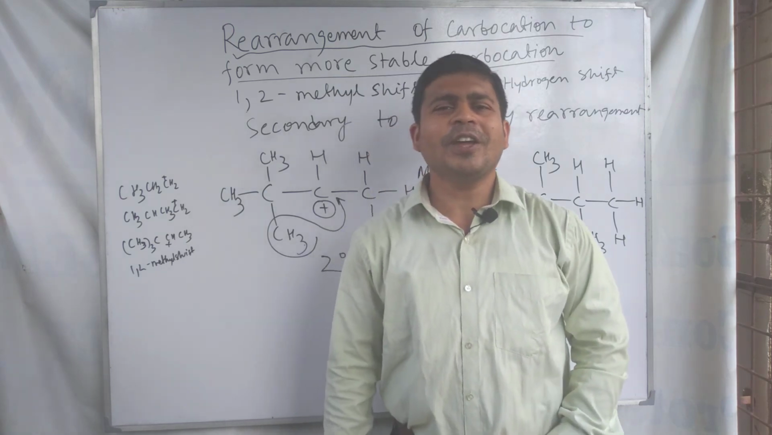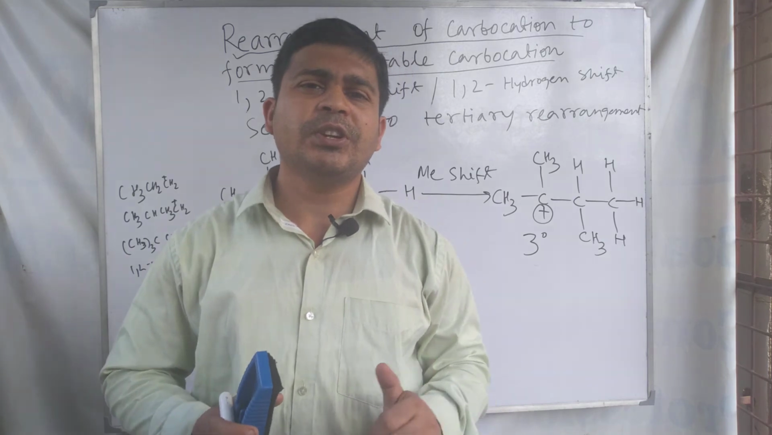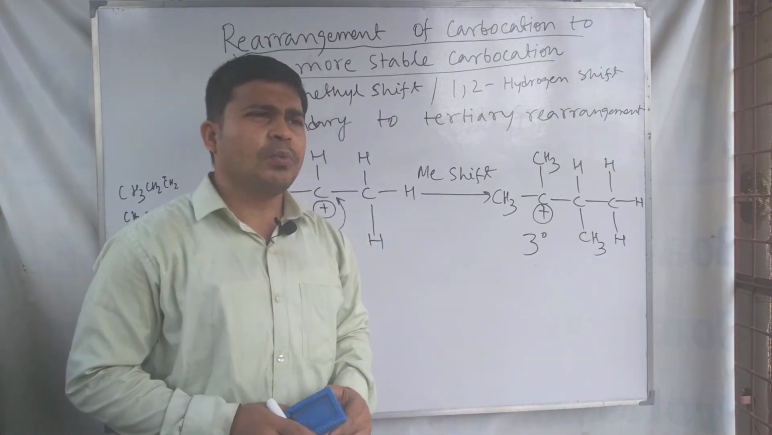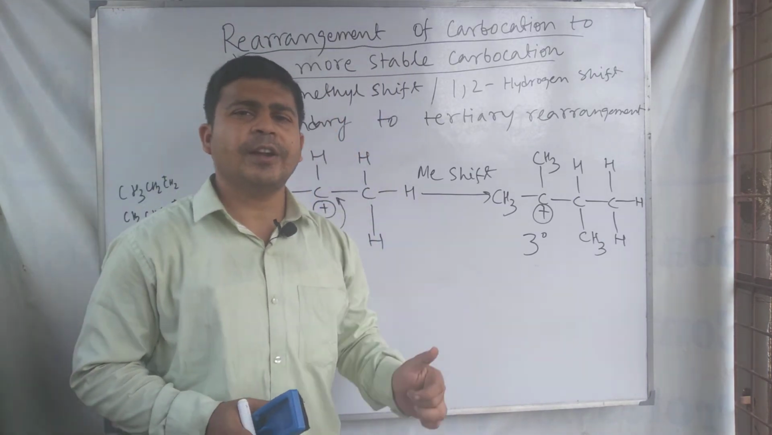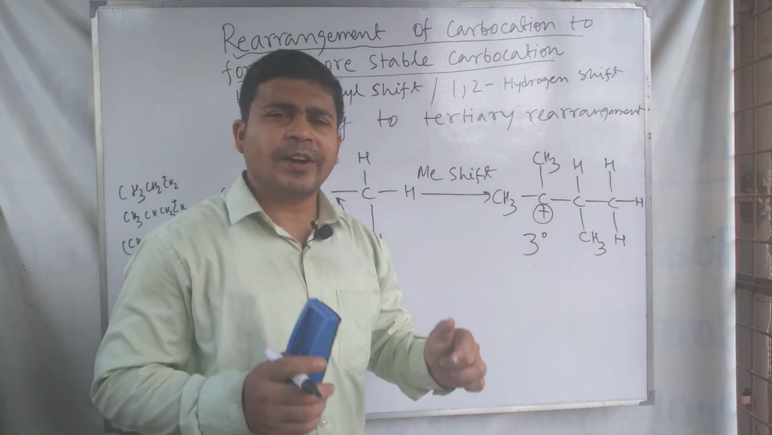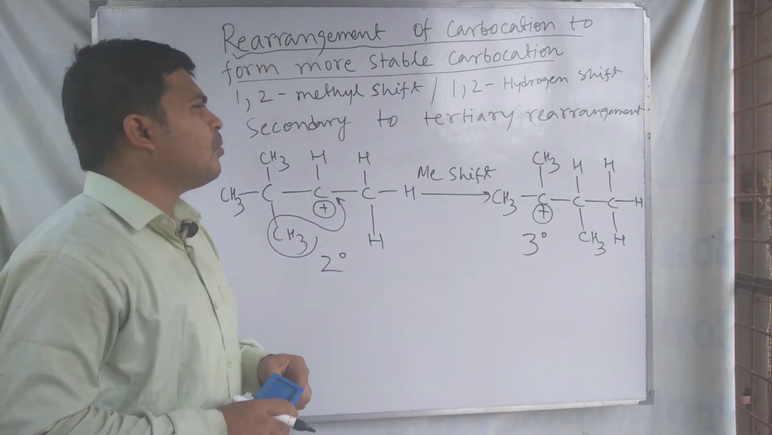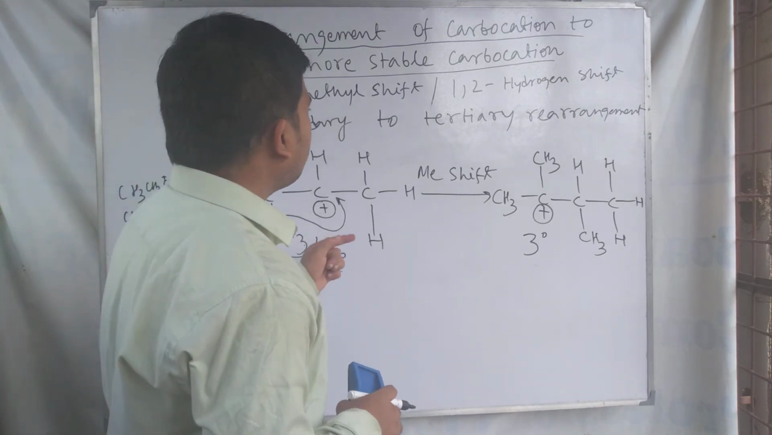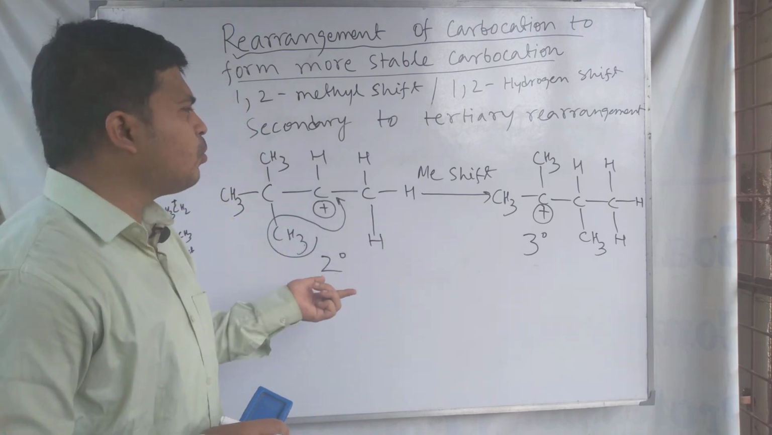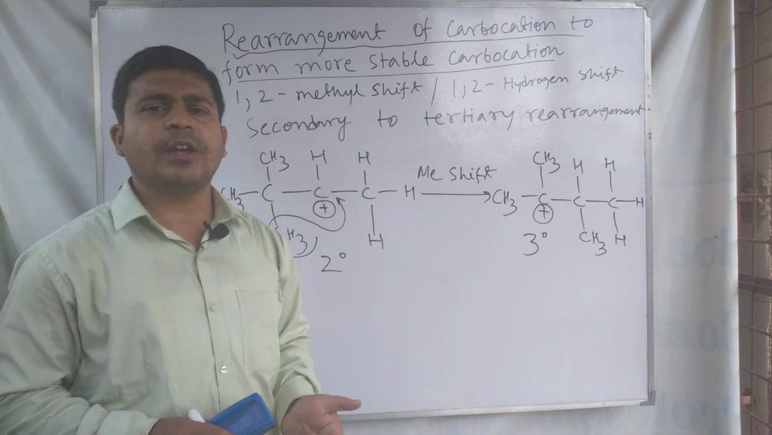So this is the way of rearrangement of carbocation from its lower degree to higher degree. Carbocation rearranges from lower degree to higher degree to attain stability. Okay, we know that the tertiary carbocation is the most stable carbocation. So for this reason, the carbocation always rearranges itself from primary to secondary or tertiary, or secondary to tertiary carbocation.